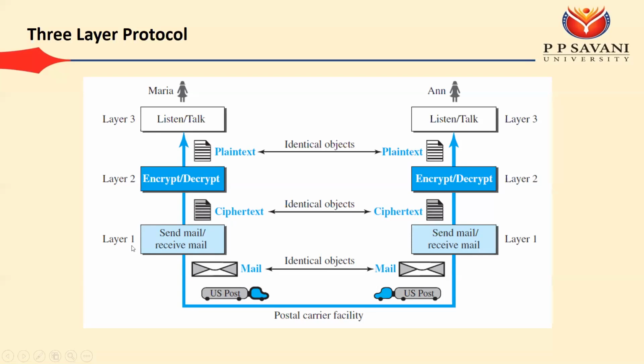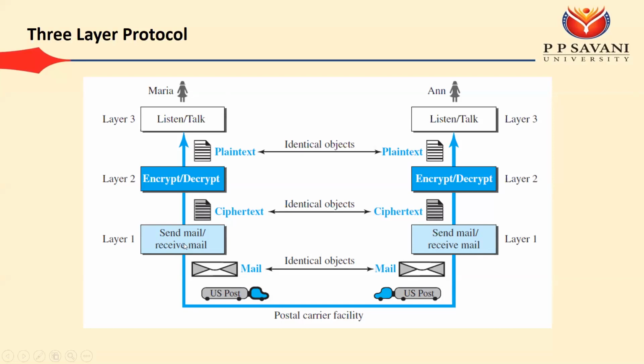Okay, so we can say that on layer 3 you have the send mail and receive mail functionalities. What happens on layer 3 is, whatever you want to send, you create the plain text, normal text, whatever you want to send to your friends. On layer 2, you want to apply security. So we have the functionalities of encryption and decryption. Some encryption decryption algorithms are provided, and you will create the ciphertext.